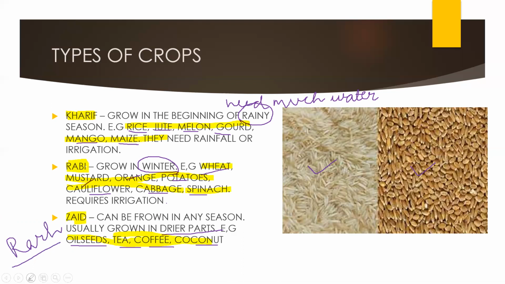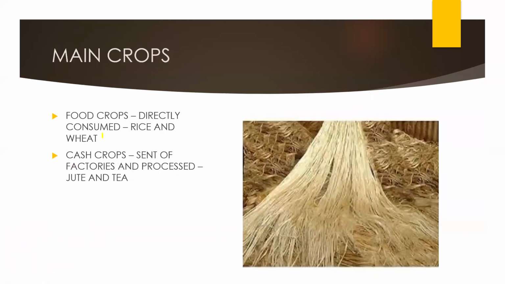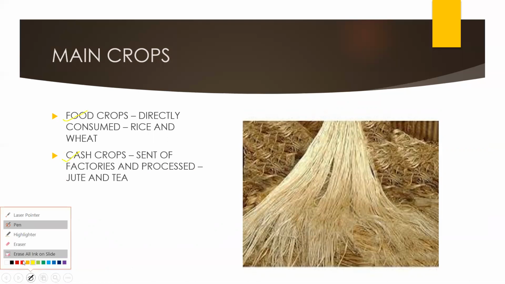Okay, let's move forward. Now we will read the main crops. Crops are divided into different categories. Farmers grow food crops or cash crops. So these are the two types of main crops that are grown.